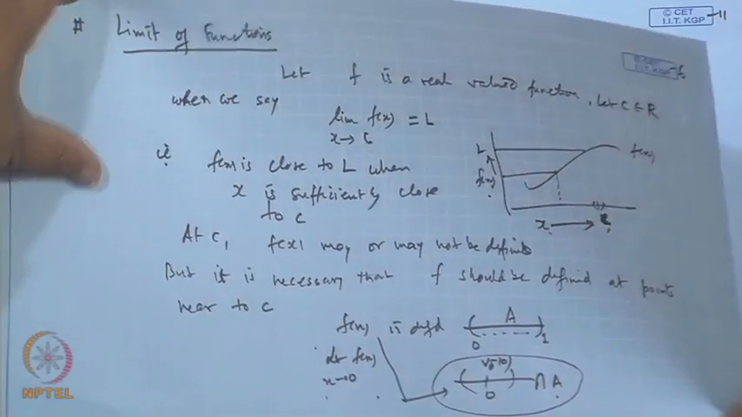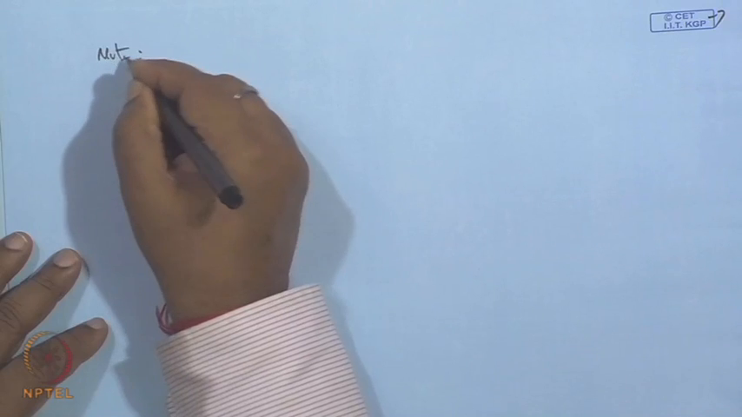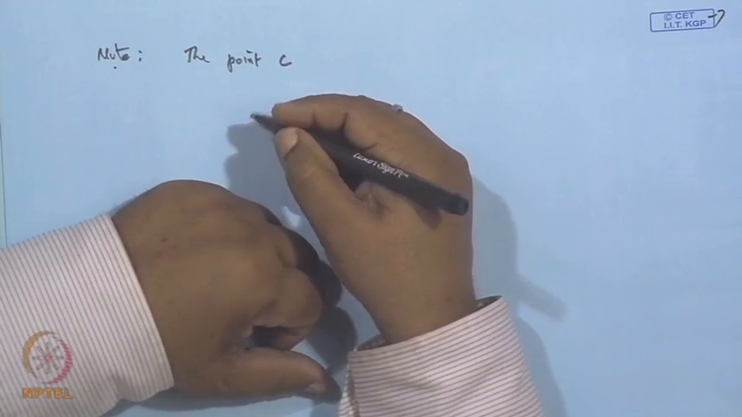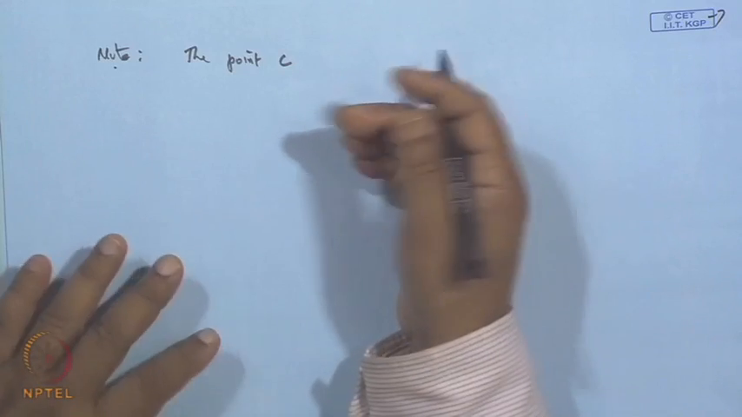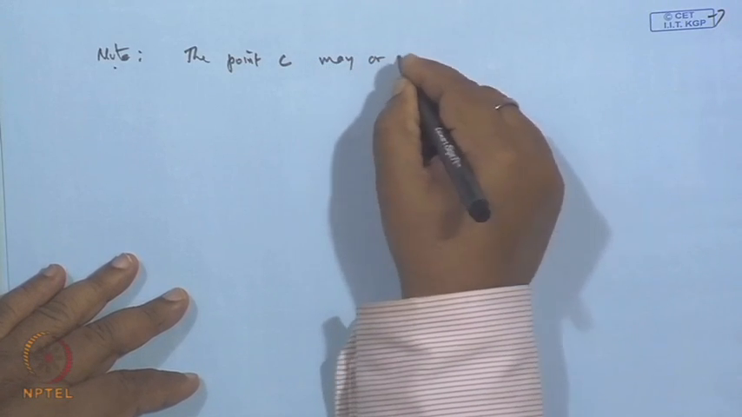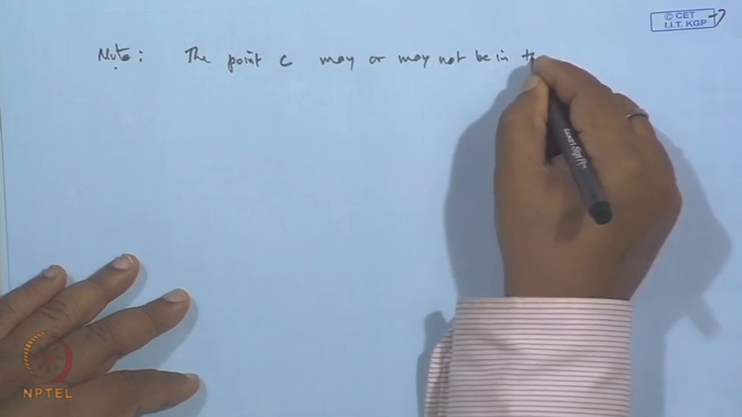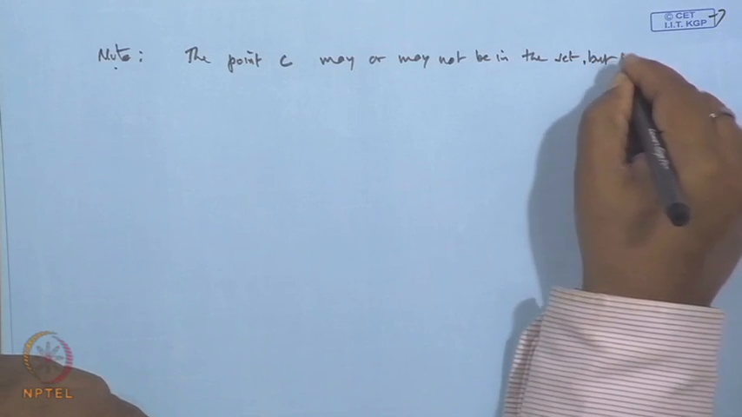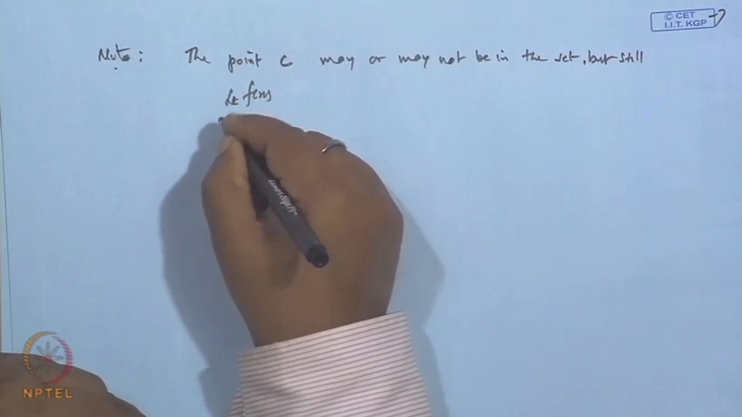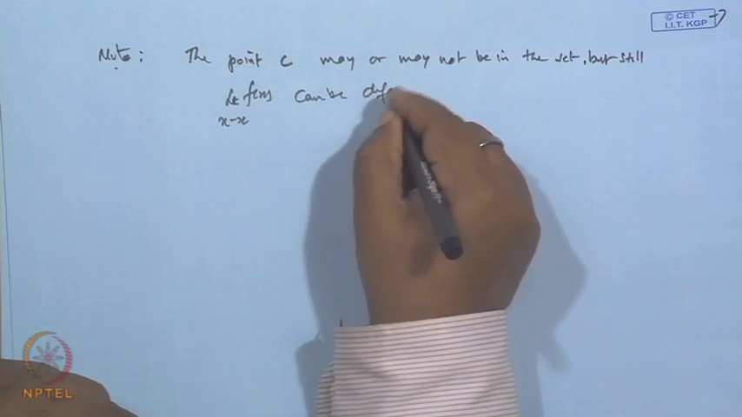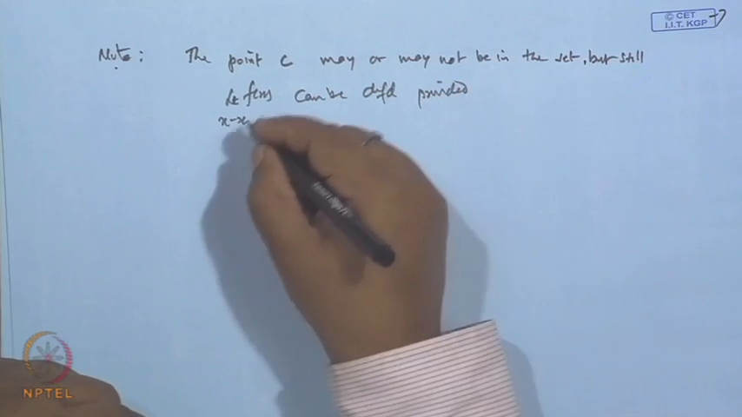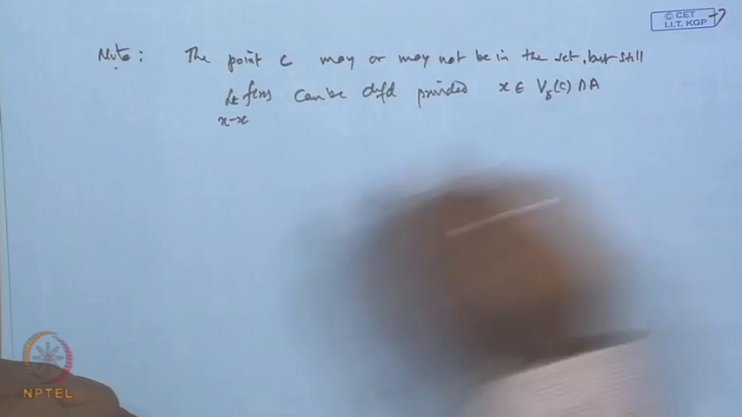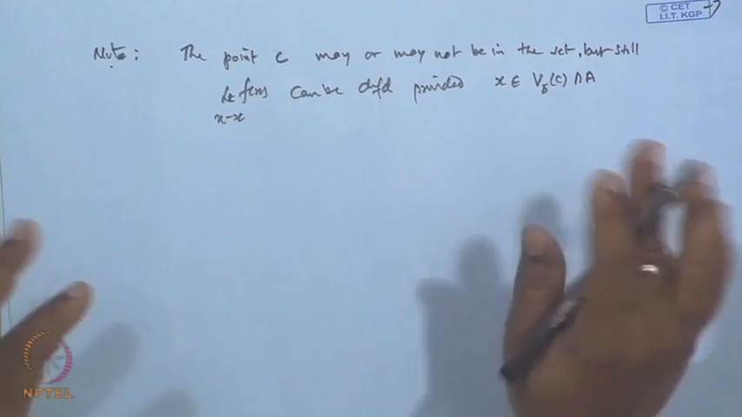So, note we can write it like this. The point c may or may not be in the set, but still the limit of f(x) when x tends to c can be defined provided x belongs to the neighborhood of c intersection A. The function is defined for this. Okay. So, that is the point.